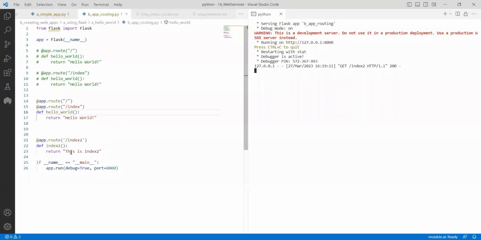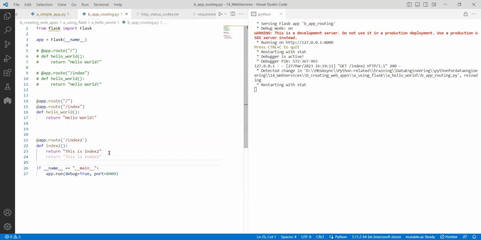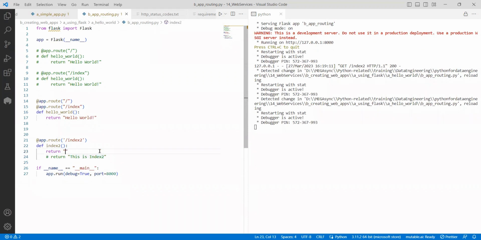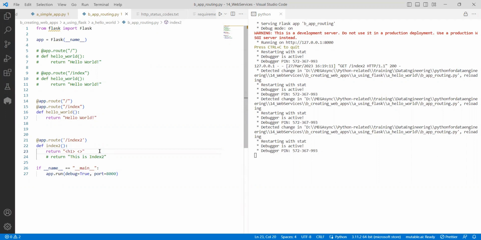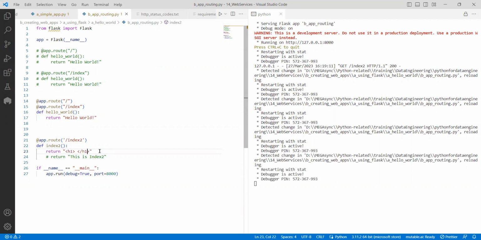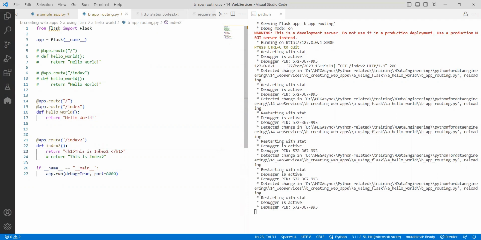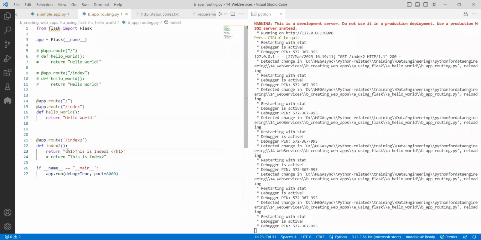And not only that, when you are giving the outputs, instead of just giving text like this is index, I can give it in a much better and smarter way. There will be tags I can give. If you know HTML, HTML has this kind of tags. It is a markup language. That's it. If I do a head, like an XML, with a closing tag, it expects two tags actually. If I do it like this instead of just text, you can observe how things are working.